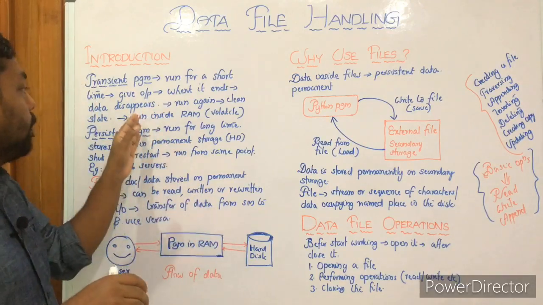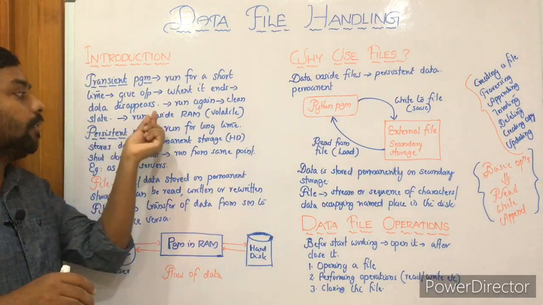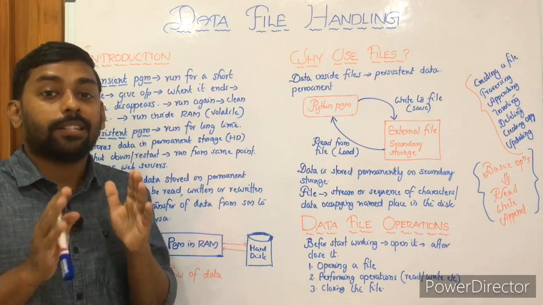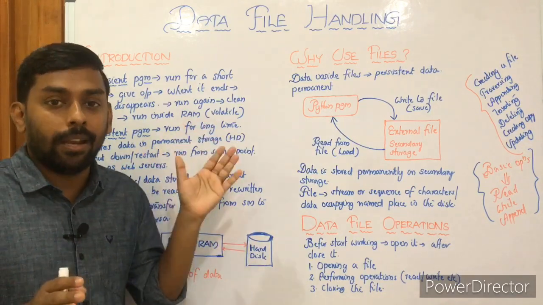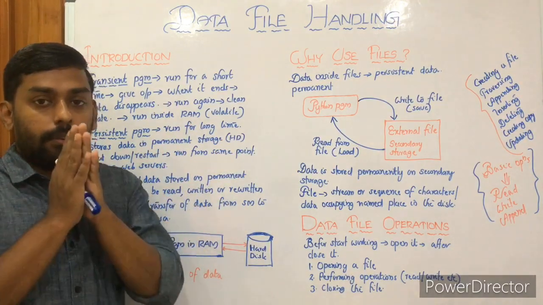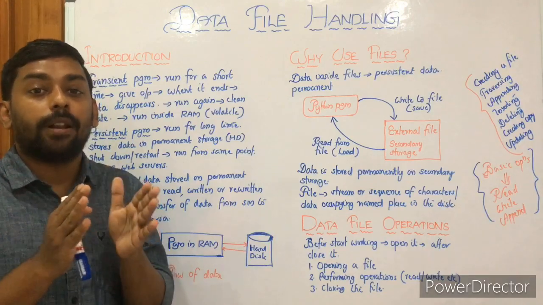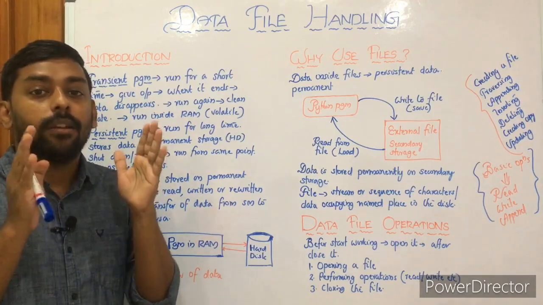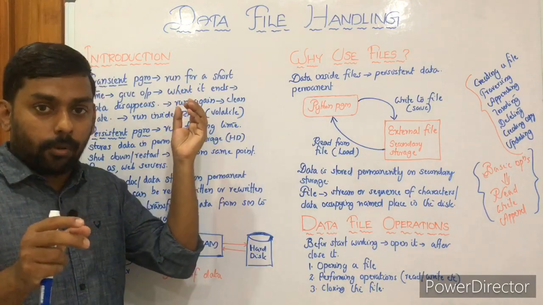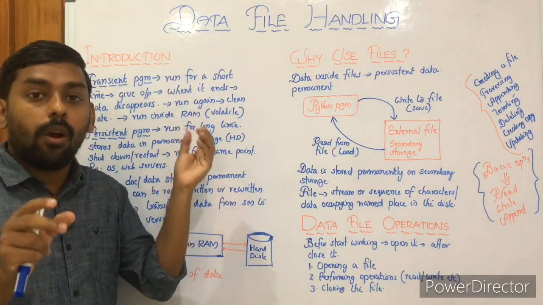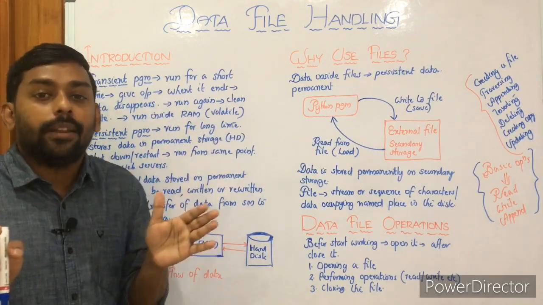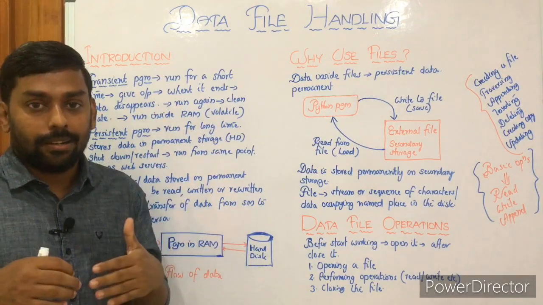The very reason is that it runs inside RAM. You know what RAM is, right? Random access memory. That's the primary memory, and it is volatile in nature, that is, temporary in nature. So the transient programs run in RAM. That is why we are not getting the previous results.